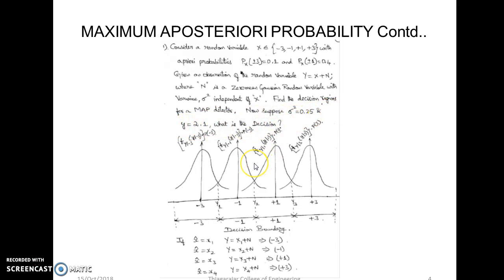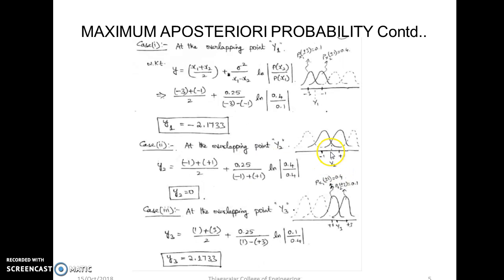What is the decision? So now we will plot these densities for -3, -1, +1 and +3. If at the receiver side it is x cap, that is x1 plus n, we will decide in favor of x cap, that is -3, and x2 means -1, x3 is +1 and x4 is +3. So like this we draw these densities, and now we have to find the threshold regions. For case 1, at the overlapping point of y1, we take these densities at -3 and -1, and in these expressions we have already derived the decision boundary.